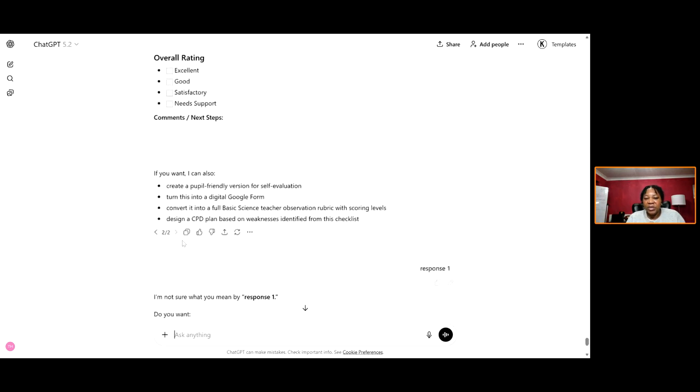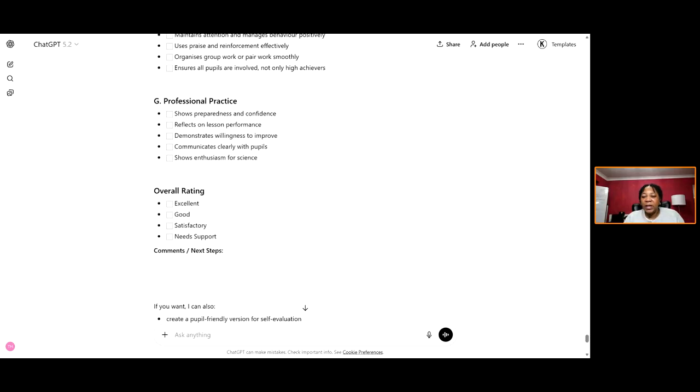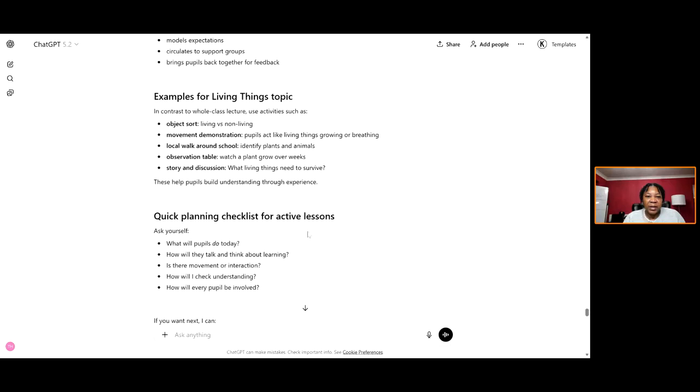So all I need to do is just copy and paste it into a Word document. And I can accept it the way it is, or I can modify it. Okay, so today we have learned about AI.